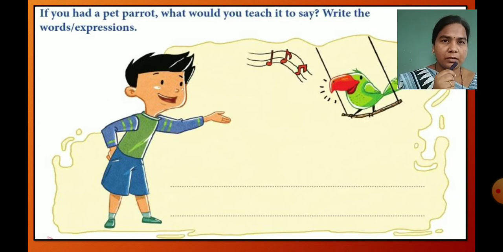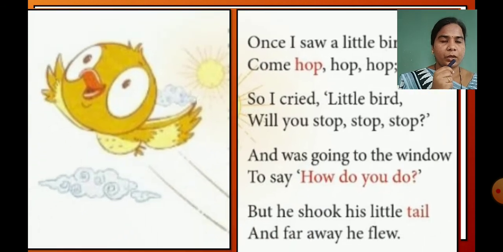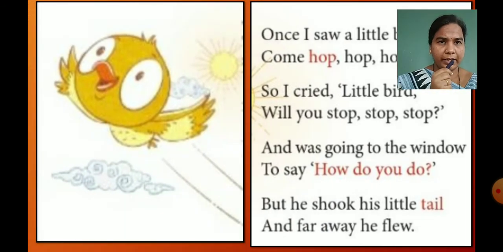These words, these expressions, you have to write. The place has been given here in this picture. You have to write here. Actually we have completed this activity. So children, see the poem now. Reading. First of all we will read this poem about a bird that a child sees.